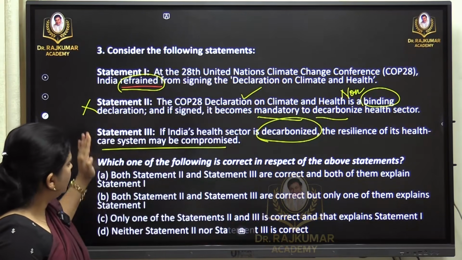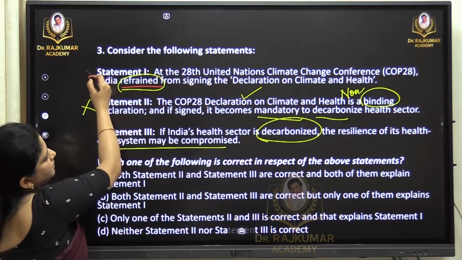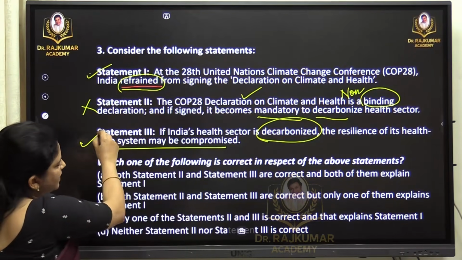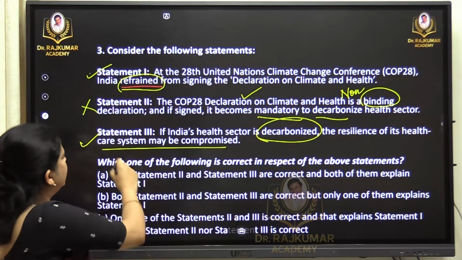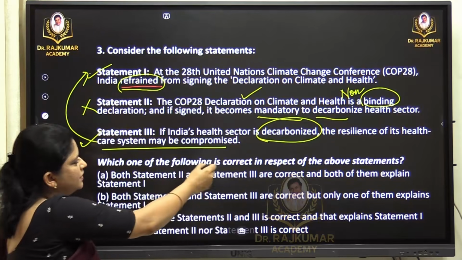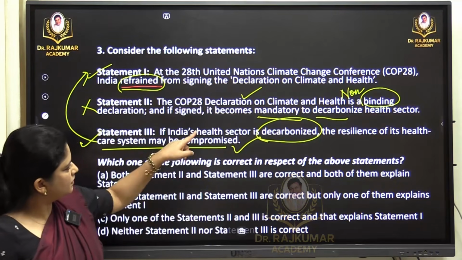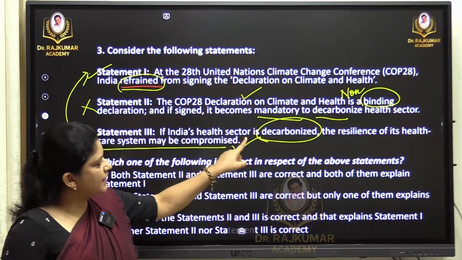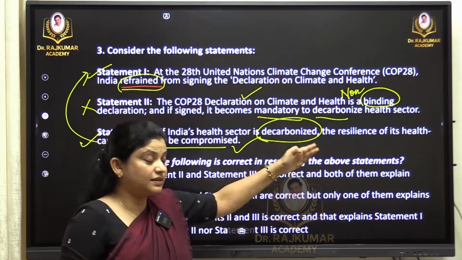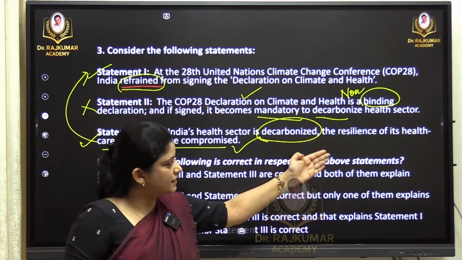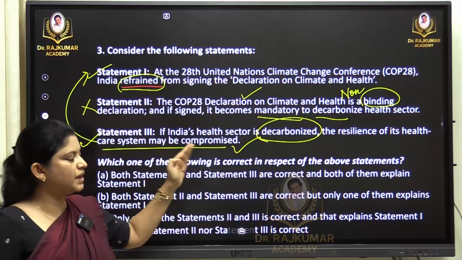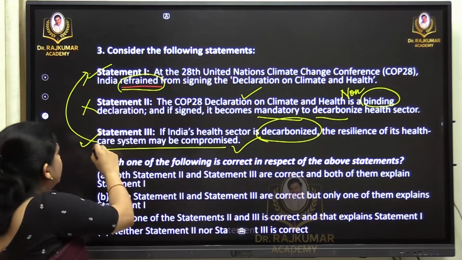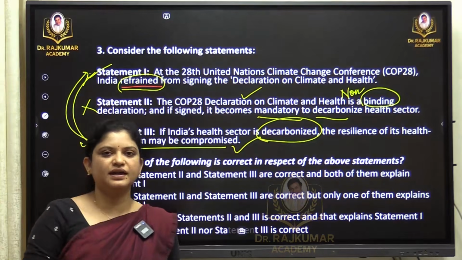The first statement is incorrect, and the third statement is right, because why didn't India sign this declaration? The reason is this: if India's health sector is decarbonized, the resilience of its healthcare system may be compromised. Therefore, India did not sign. India refrained.